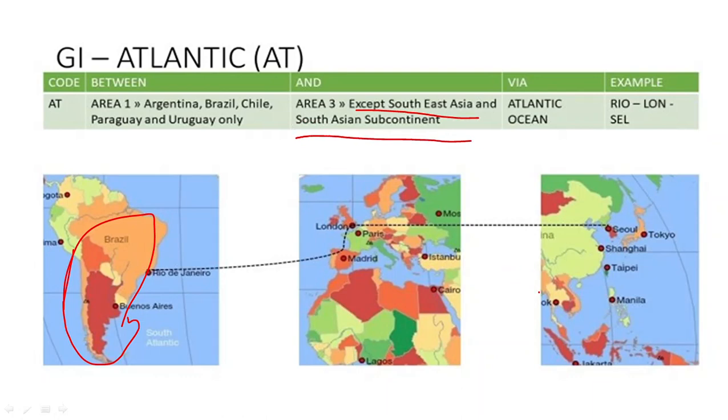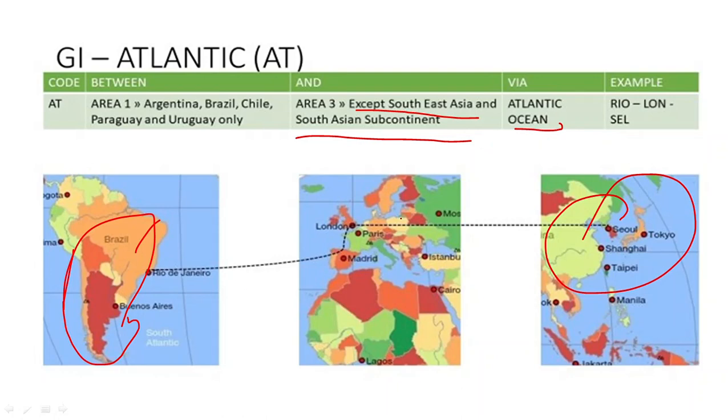So India, Thailand, all these countries are excluded. Here we have the remaining region. So when a journey is between Area 1 South Atlantic and Japan, Korea, this region except Southeast Asia and the South Asian subcontinent, through the Atlantic Ocean, then again it will be Atlantic.